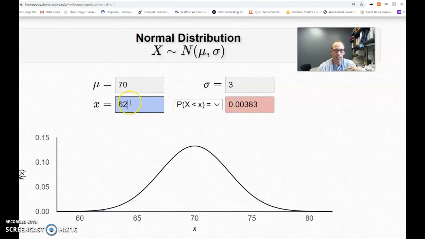And then let's say he miraculously grows 2 inches, so he goes up to 64 inches. What's going to happen to his percentile? Well, it should go up, right? He's getting taller, so he should be taller than a greater percent of the rest of the male population, and he does. He moves up to the 2nd or maybe the 3rd percentile. So those 2 inches of growth moved him from maybe the 1st to the 3rd percentile.